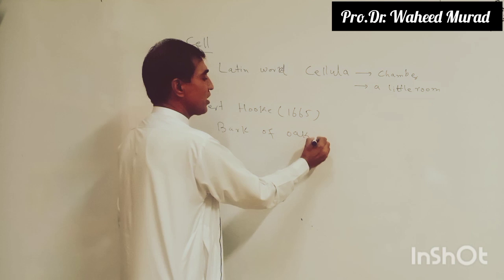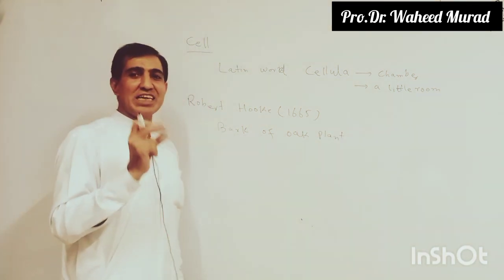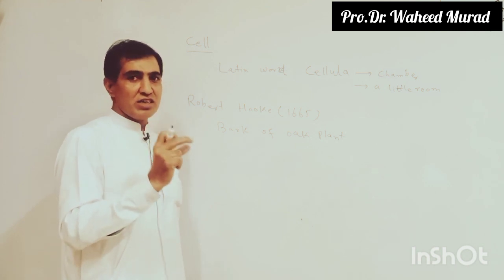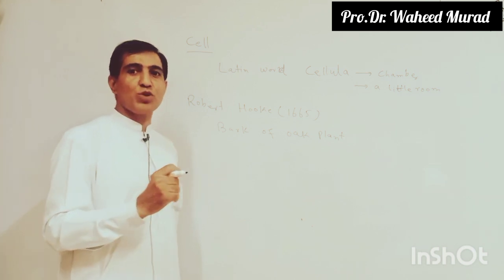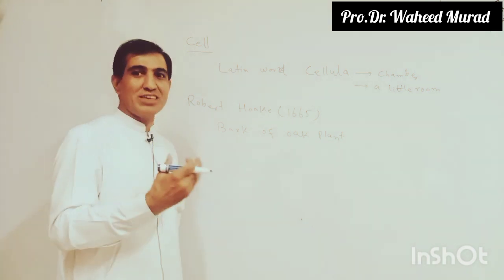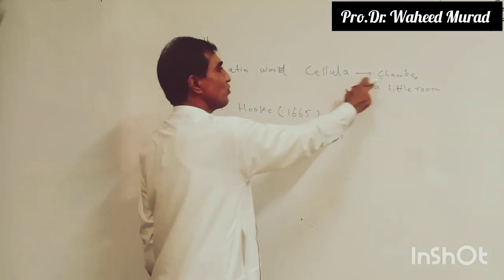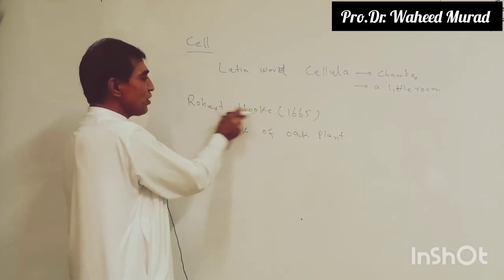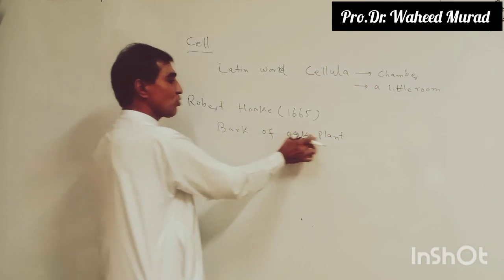He observed thin slices of bark and saw small chambers, and those chambers were called cells. The term cell is derived from the Latin word cellula, which means chamber, a little room.